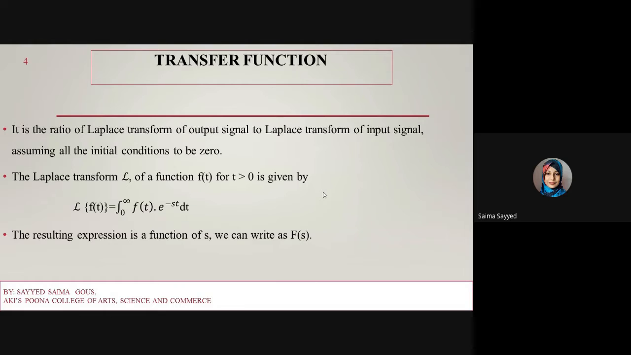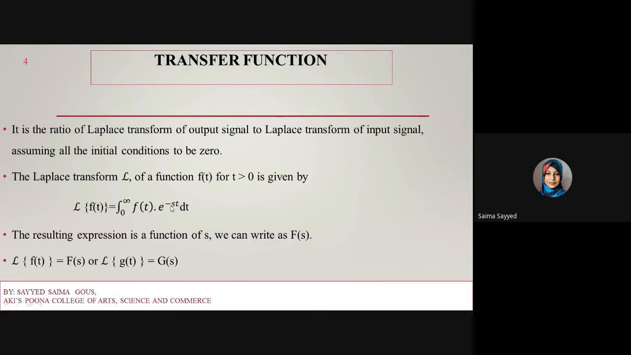Now after taking the Laplace transform, the function f of t, which is in the time domain, is converted into the s domain. So this is represented by F of s. So here Laplace of f of t is equal to F of s, and we can say that Laplace of g of t is equal to G of s.